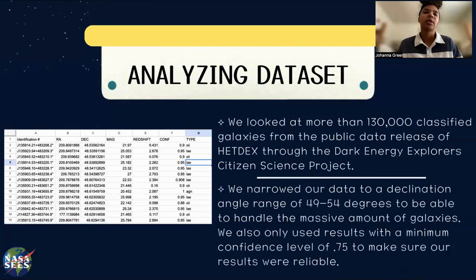Analyzing our data sets, we looked at more than 130,000 classified galaxies from the public data release of HETDEX through the Dark Energy Explorer Citizen Project. The first steps we took to manage this much data was to narrow our declination angle range to anywhere between 49 and 54 degrees and limit any results we got to a confidence level of 0.75 to make sure we were being accurate and reliable.